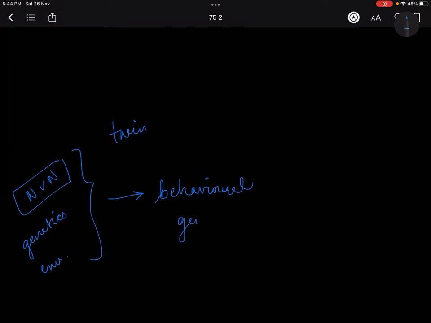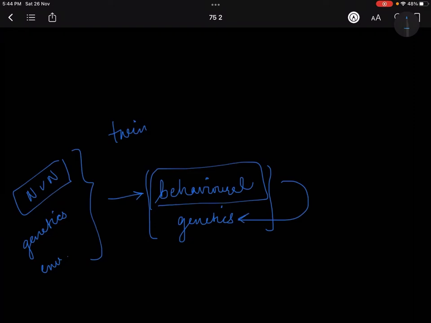It is made up of two words, behavior and genetics. That means behavior is what? The traits, the characteristics, the attributes that we have, and its relation with the genetic aspect. So nature versus nurture is the debate surrounding this behavioral genetics.